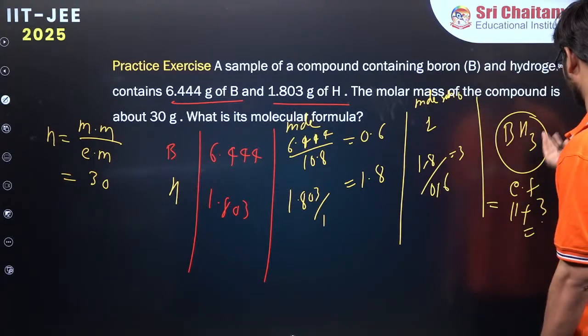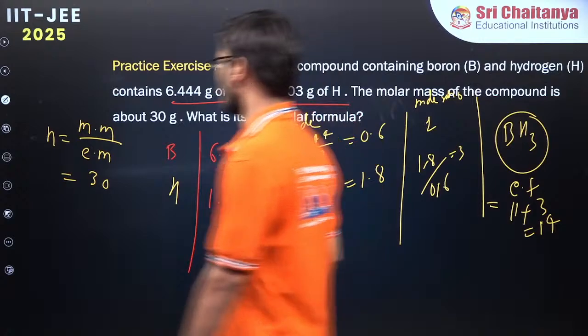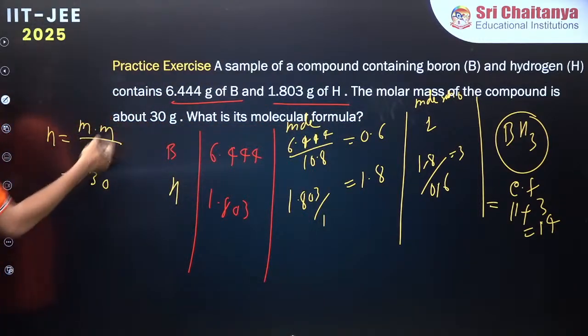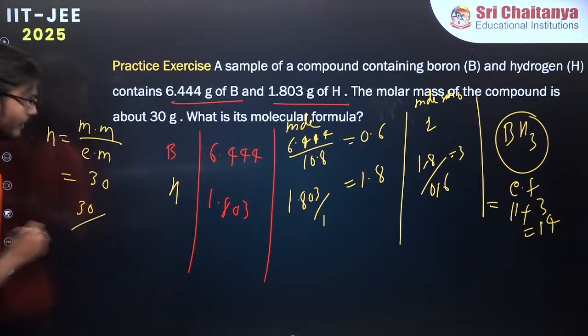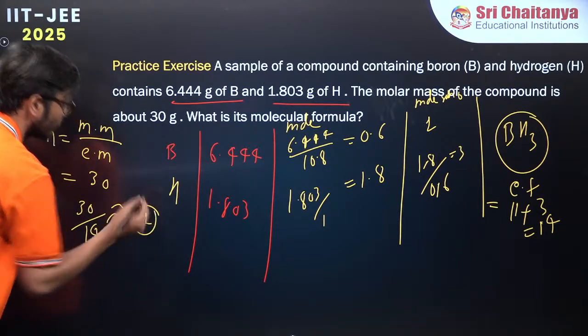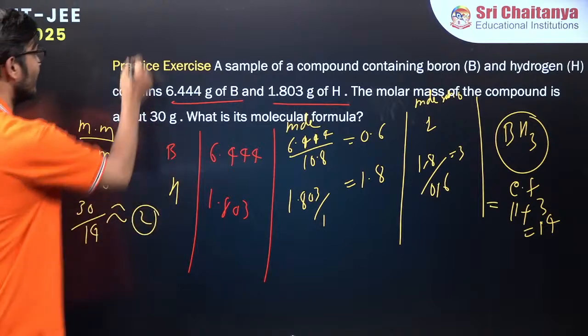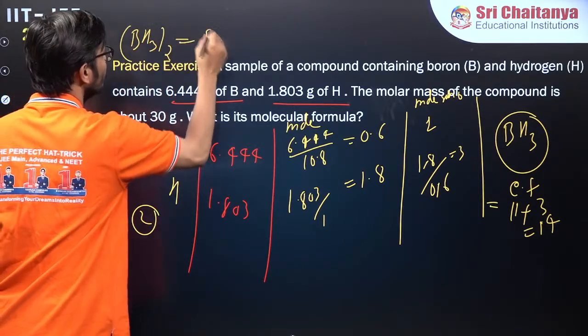So 11 plus 3 comes out to approximately 14, right? So n value is 30 by 14, approximately 2. So n value is 2. That means BH3 whole twice, which is equal to B2H6.